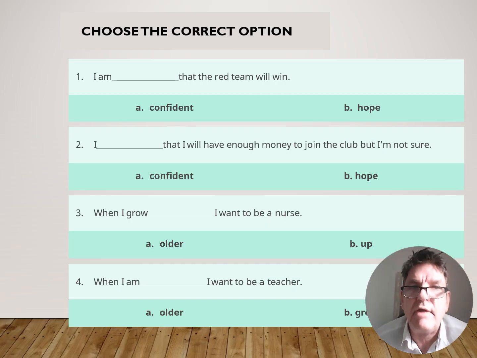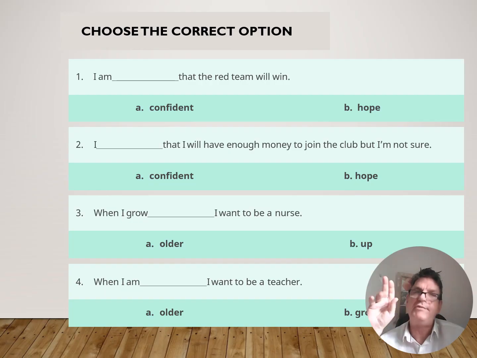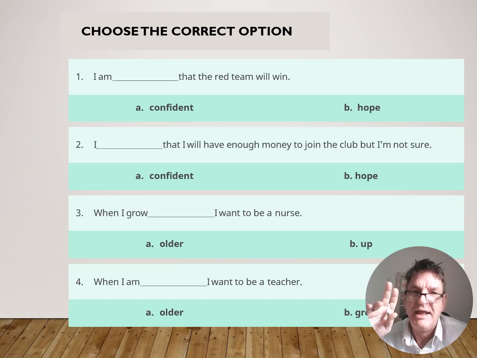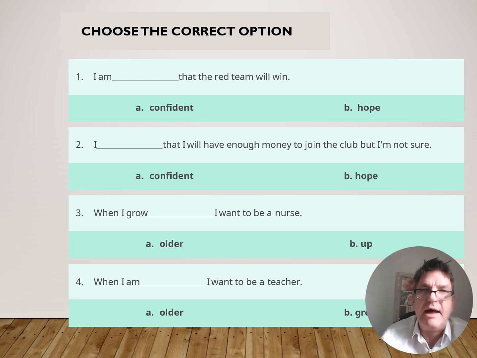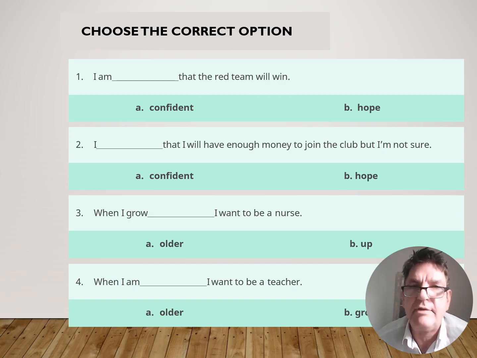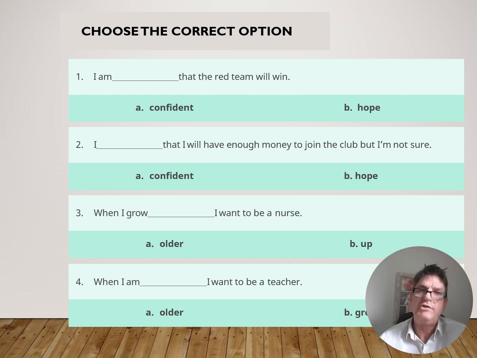Choose the correct option. So we've got a 50-50 here. So am I confident, or do I hope that the red team will win? If you're unsure, read it. Read each one. What sounds correct?